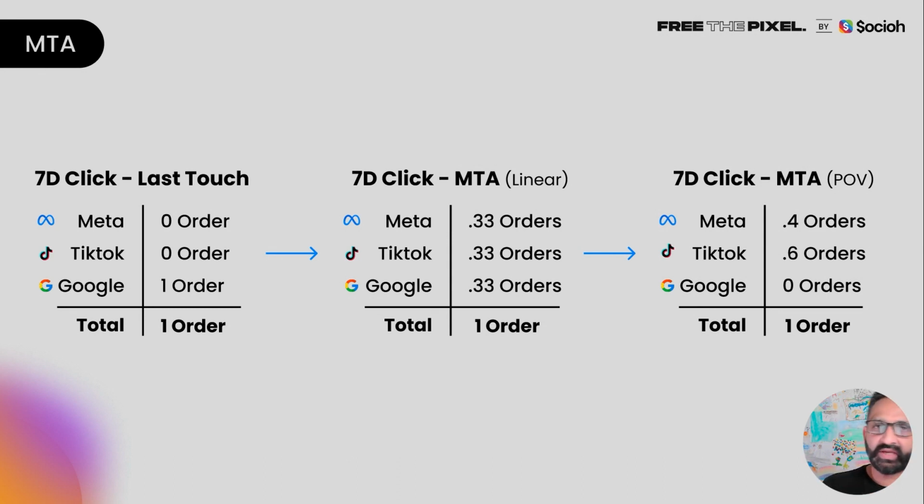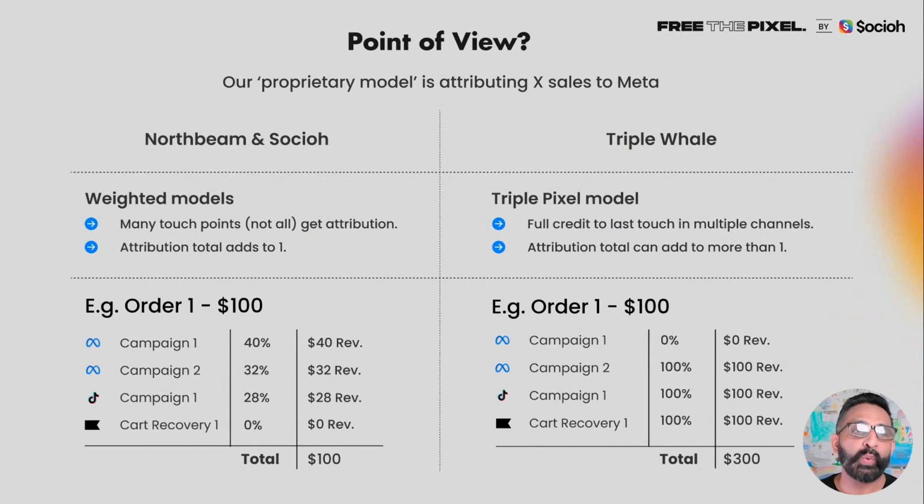So this is not a real example, but an attribution app could have said, we give 0 credit to Google because it was brand search, but Meta gets 40% and TikTok gets 60% of the credit. Another app may reverse the credit ratio between Meta and TikTok. We have what is called weighted attribution. What that means is we will take the multiple touch points that we have and assign each campaign, each particular click a certain weight. But the important point to notice is that it will always add up to 1.